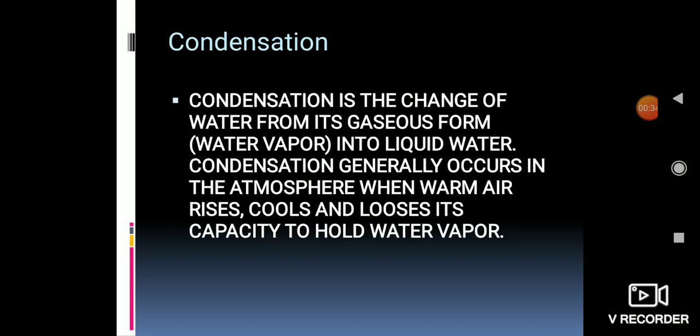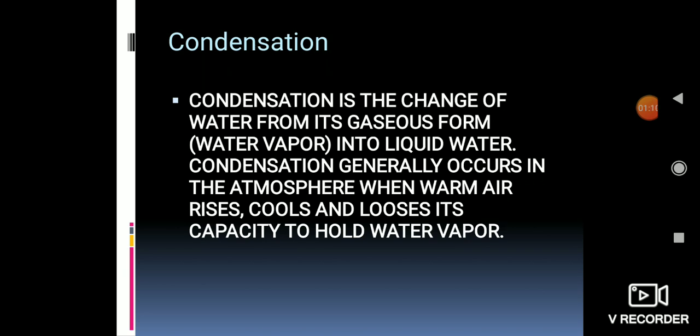So the next is condensation. You have studied this topic earlier also. Condensation is the change of water from its gaseous form into liquid water. It means condensation is the change of gaseous state into the liquid state. It generally occurs in the atmosphere when warm air rises, cools, and loses its capacity to hold water vapor. The best example to understand the condensation process is the formation of cloud.